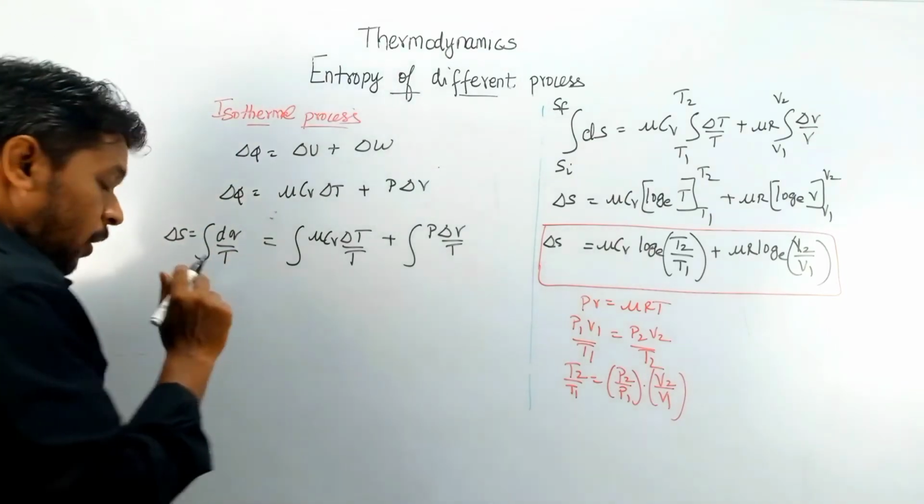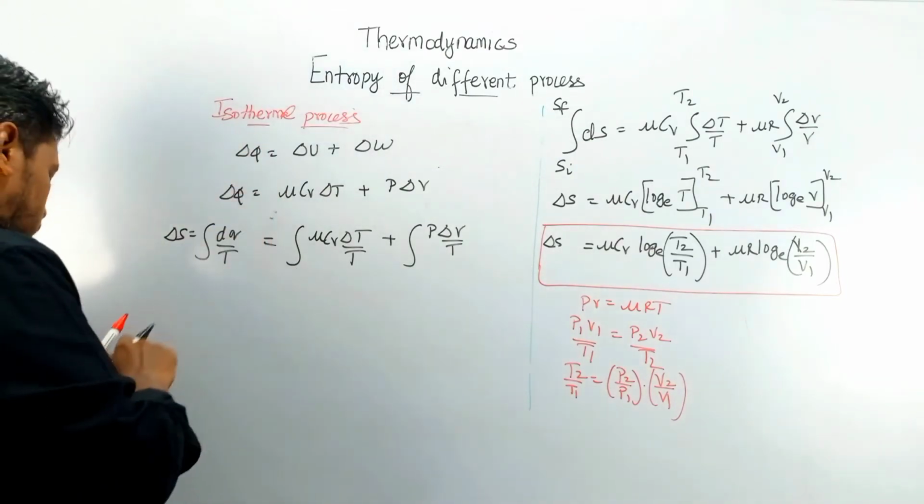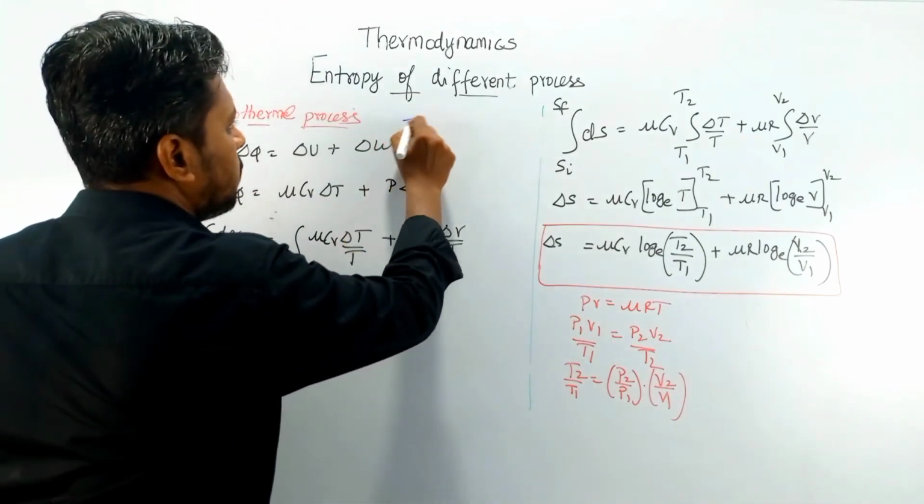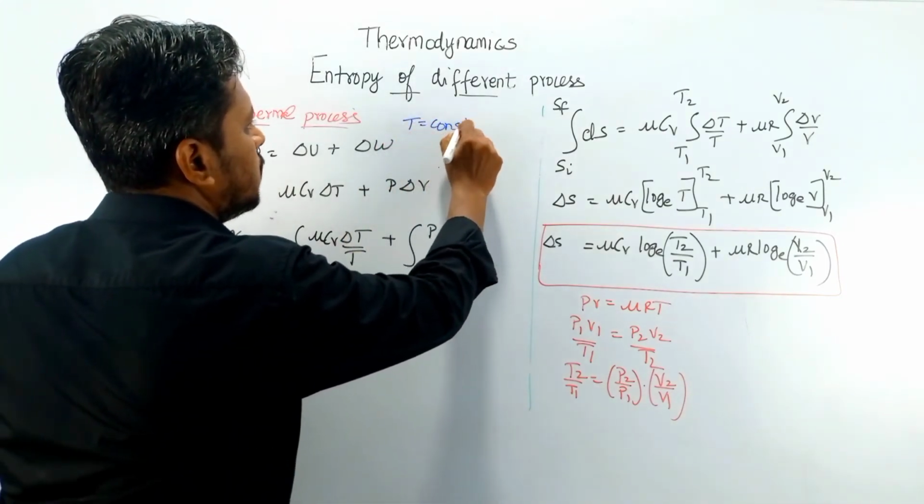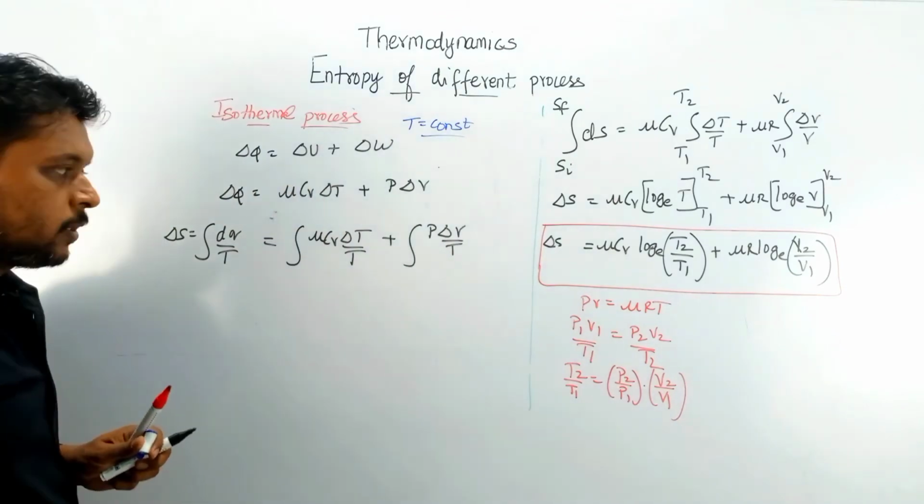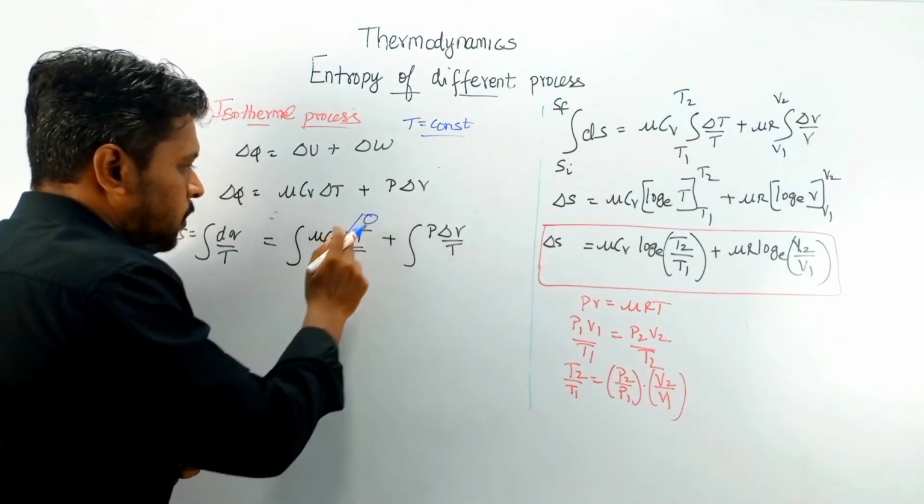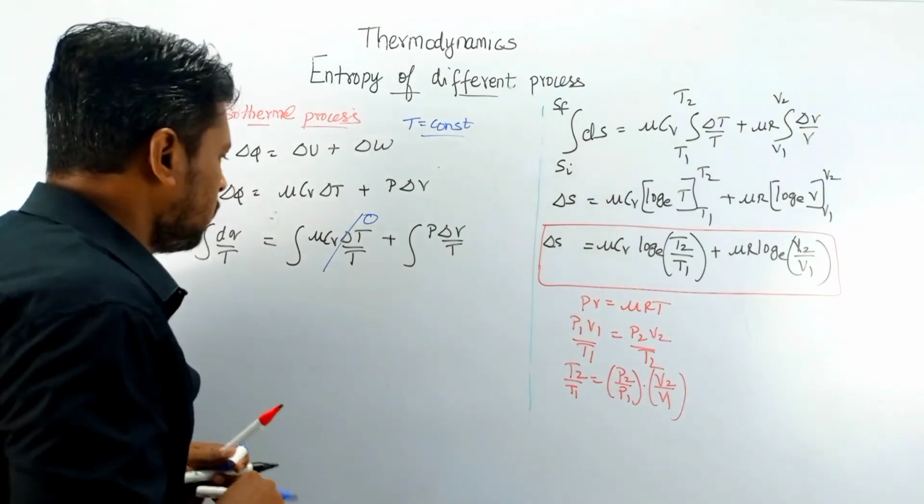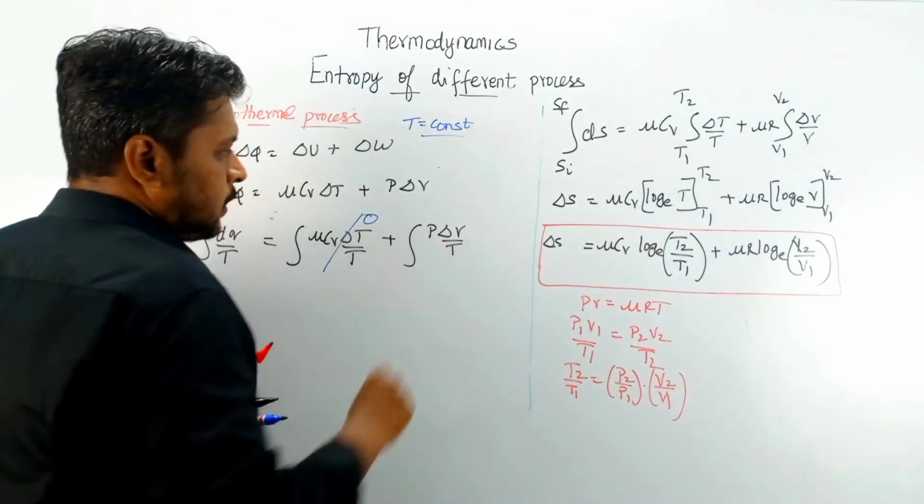Okay, so now you see, what is an isothermal process? An isothermal process is one in which temperature is equal to constant. So this term becomes 0 because there is no change of temperature. The remaining term is this one.